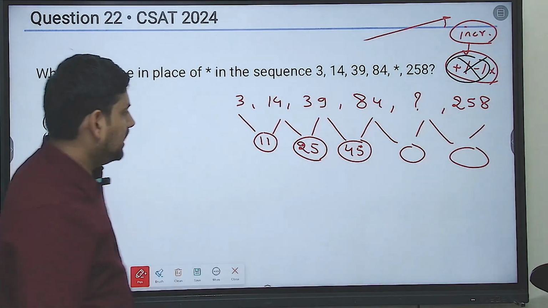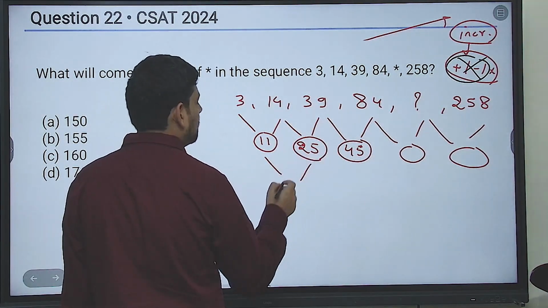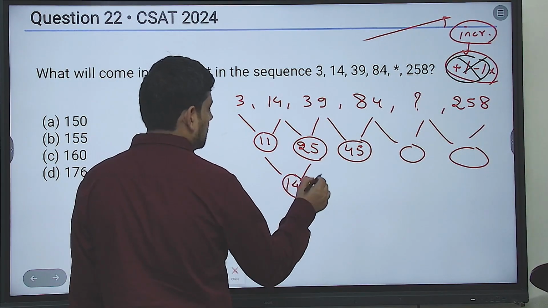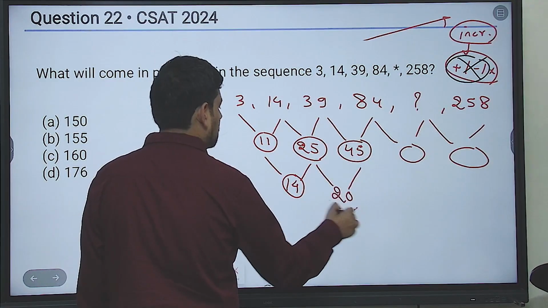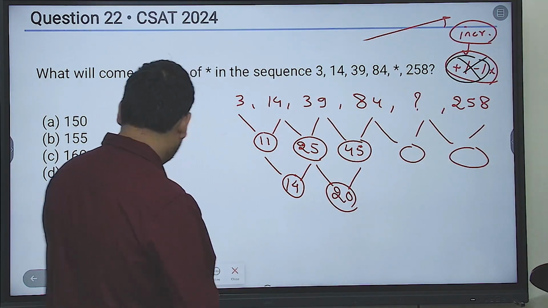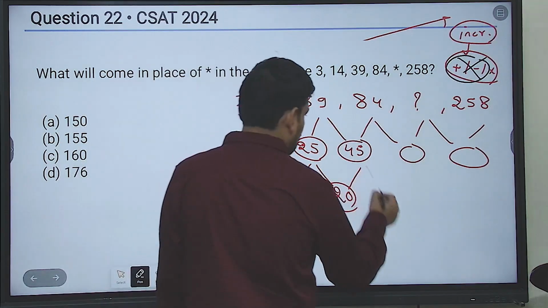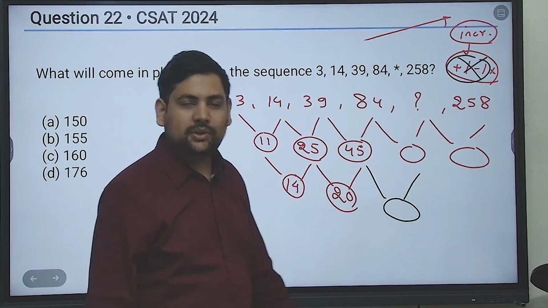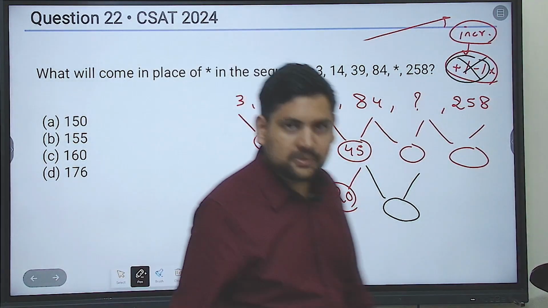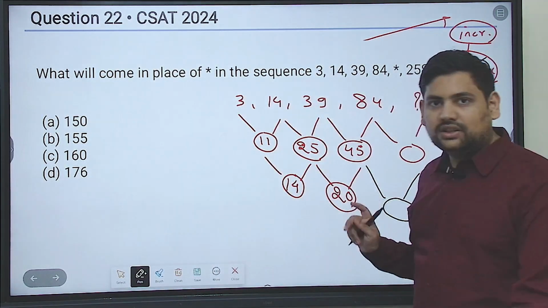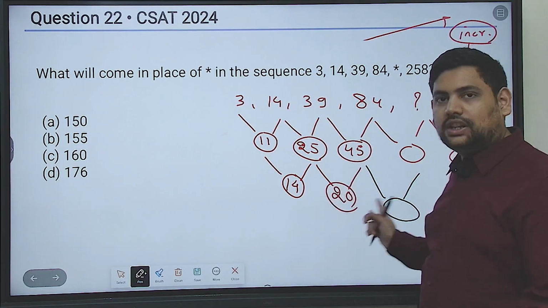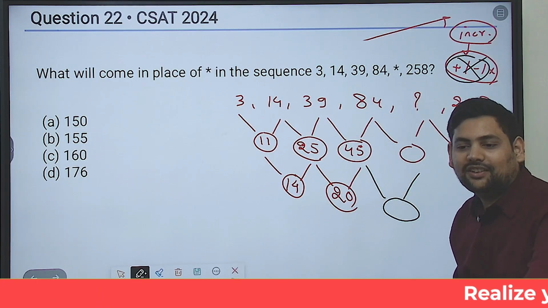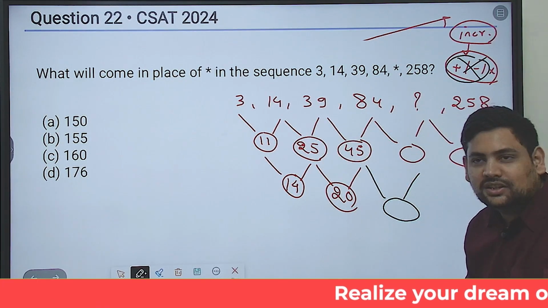Then let's find the difference again. 25 and 11: the difference is 14. Then the difference is 20. Now what should be the next difference? Can you find a pattern? 14, 20, next will be what? Some students may argue why you are following this, there may be some other pattern after 14, 20, and you are straight away following it. But the thing is, you need to solve the question. You are not doing this to file a representation.